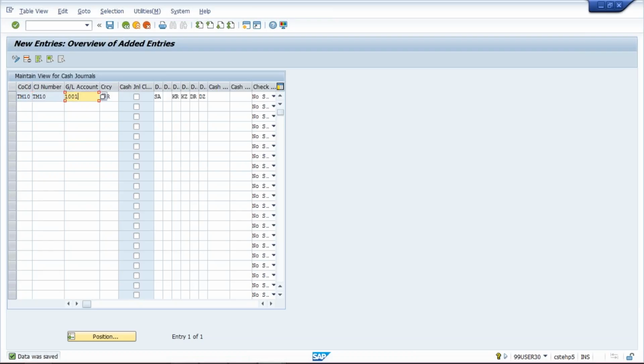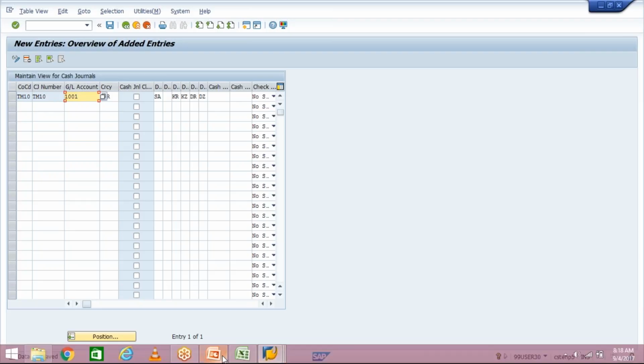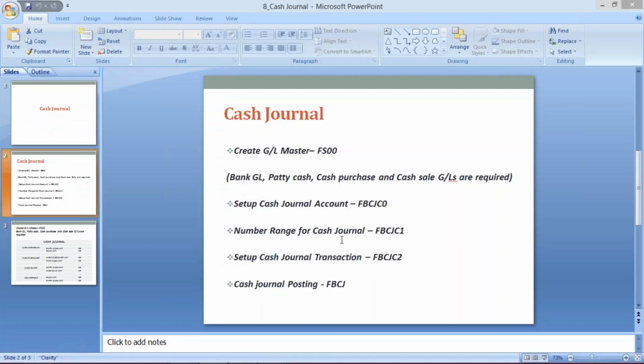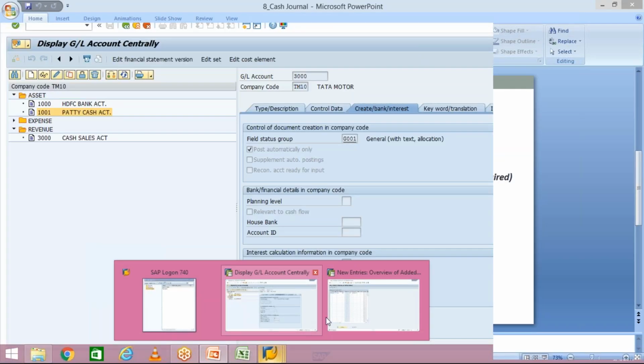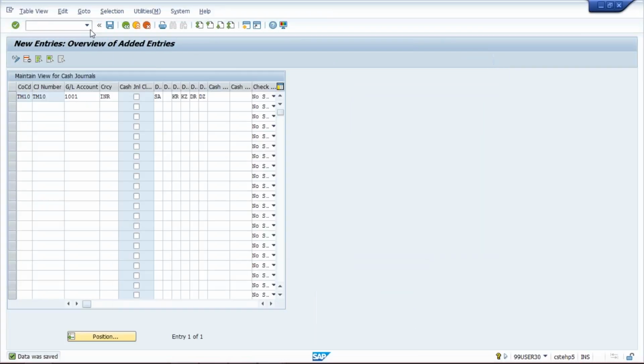Okay, now the next setting is number range for cash journal. Of course, whenever the cash journal related transactions are taking place, a number range, a document number also will be created for that. So what will be the number range? The transaction code is FBCJC1.